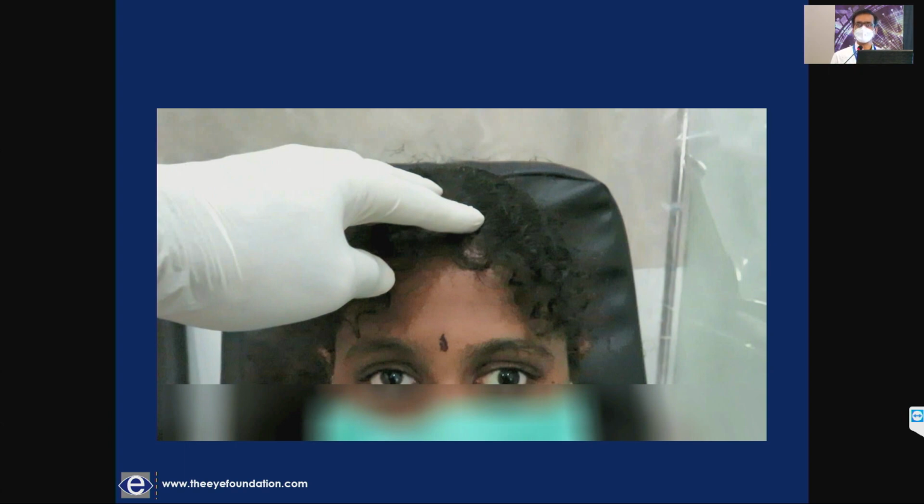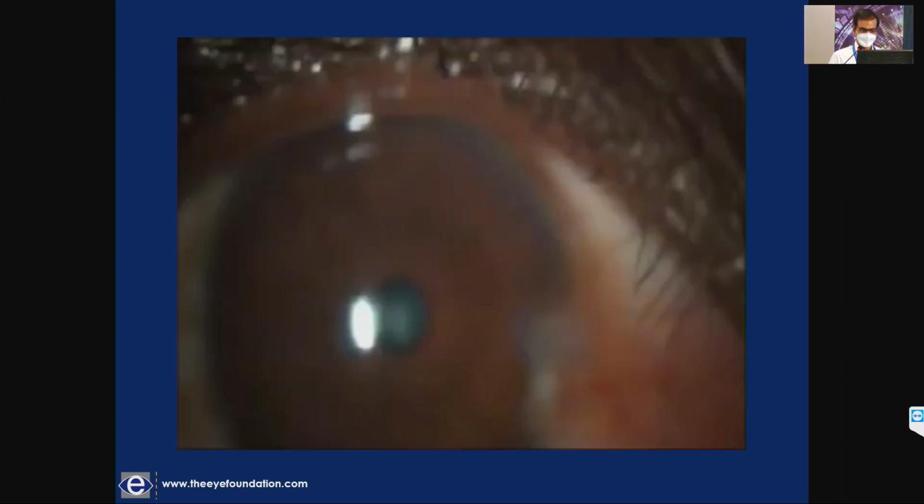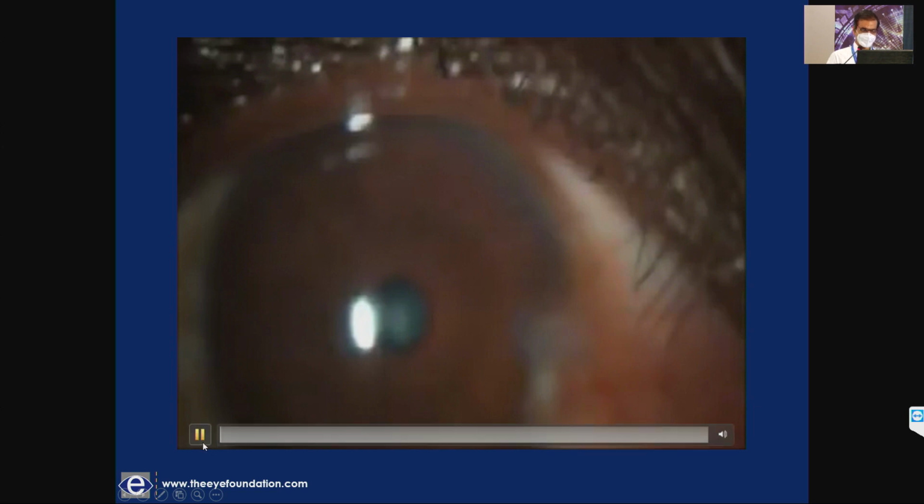On visual fields she had bitemporal hemianopia and she had a sellar mass that caused this. So sellar and parasellar masses, whatever compresses and causes chiasmal dysfunction, can cause a seesaw nystagmus. So this was a very, very interesting eye movement.